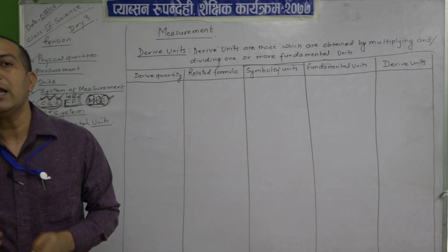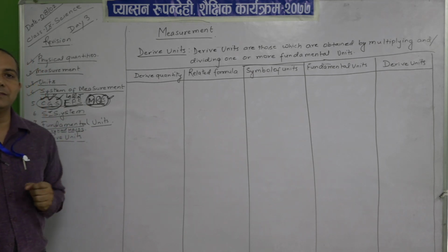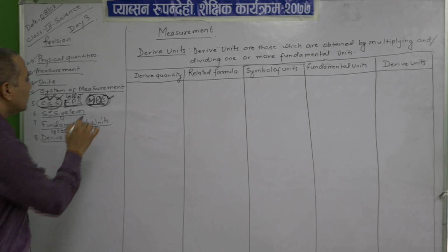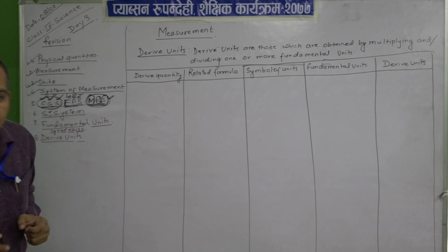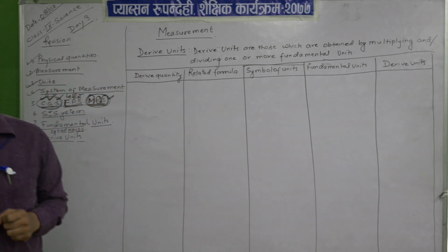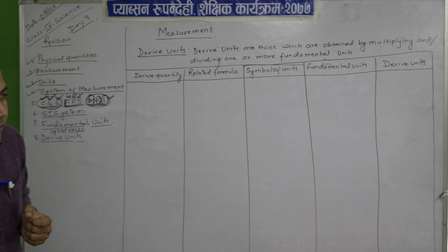We can say that it is the modified, modern form of the MKS system. What does the modernized form mean? That means the 3 units are taken as the basic units or base units. I already told you about the base unit. What does the base unit mean? Of course, that is the fundamental unit.